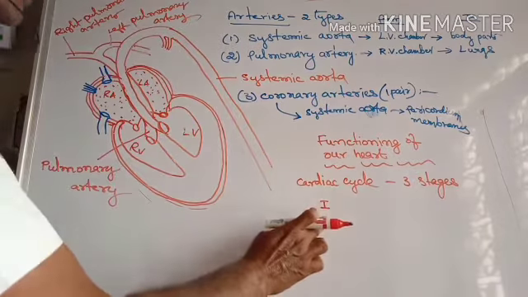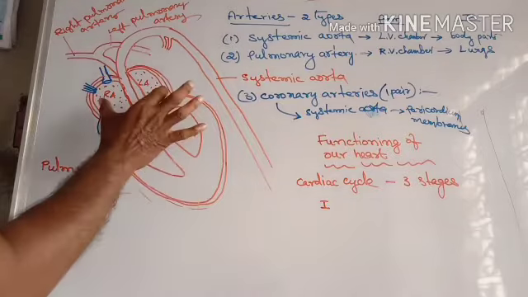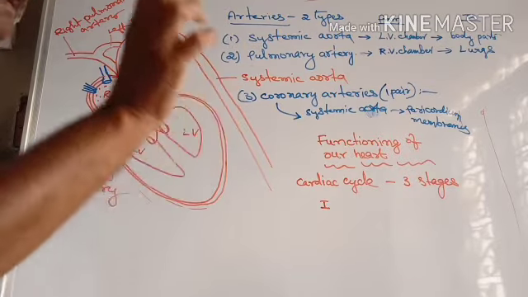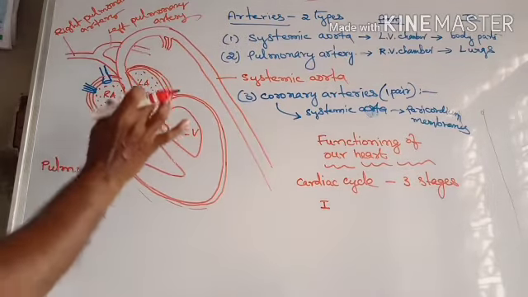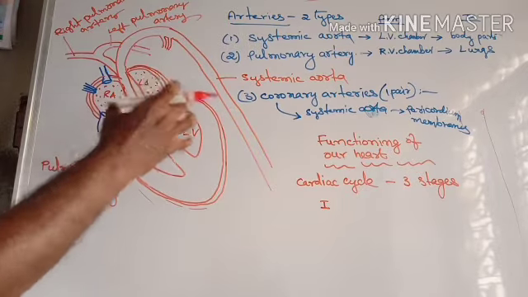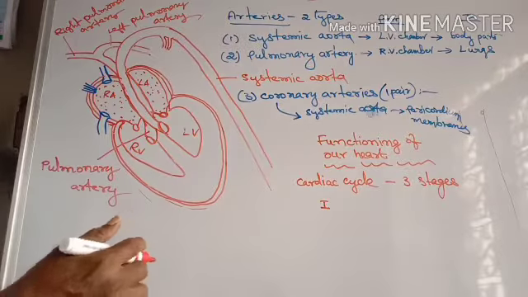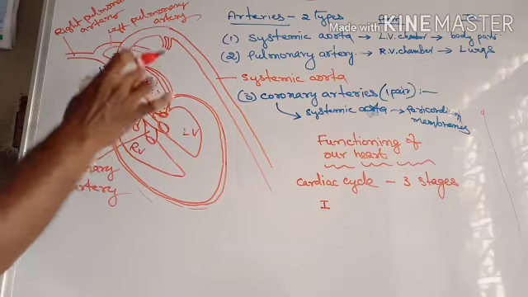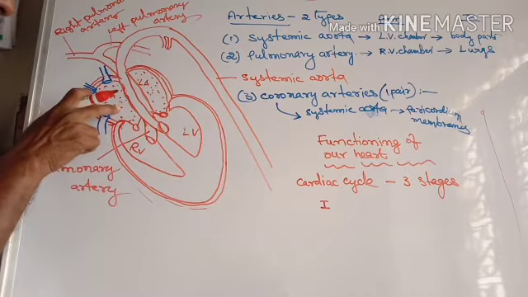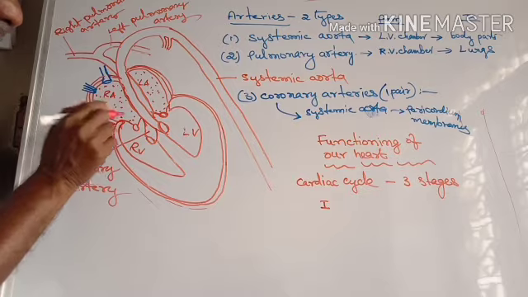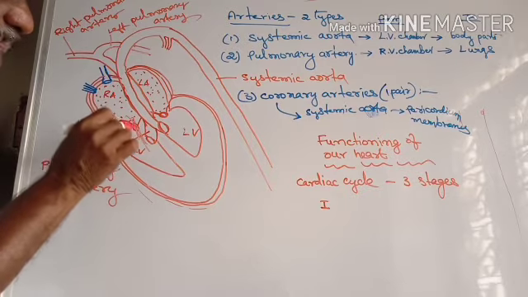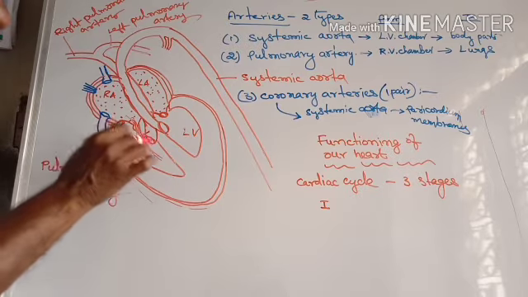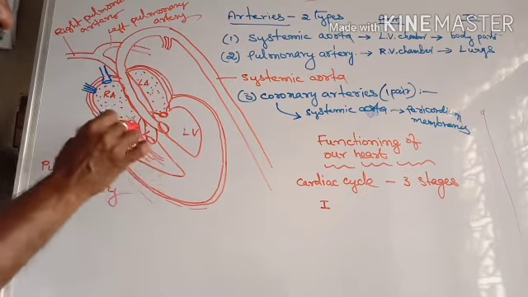In the first stage, what happens? Both auricle chambers contract at a time. Due to that, so much pressure is applied on the blood present in the auricles. Because of that pressure, the blood in the right auricle is forcefully pushed into the right ventricle chamber.